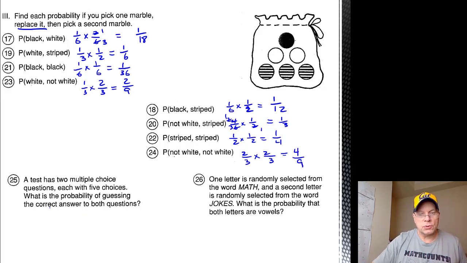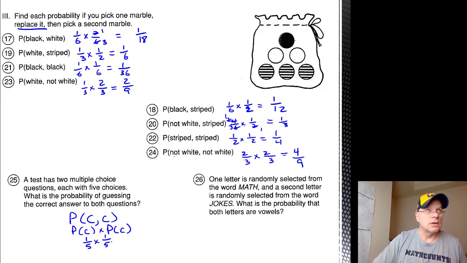Test has 2 multiple choice questions, each with 5 choices. What's the probability of guessing the correct answer to both questions? Probability of correct is equal to probability of correct multiplied by the probability of correct. Probability of correct, if there's 5 choices, is only 1/5. And the second problem you guess, it's still 1/5. Those are independent events. Whether you guess correctly on the second question is not influenced in any way by whether or not you guessed correctly on the first question. So the overall probability is 1/25.